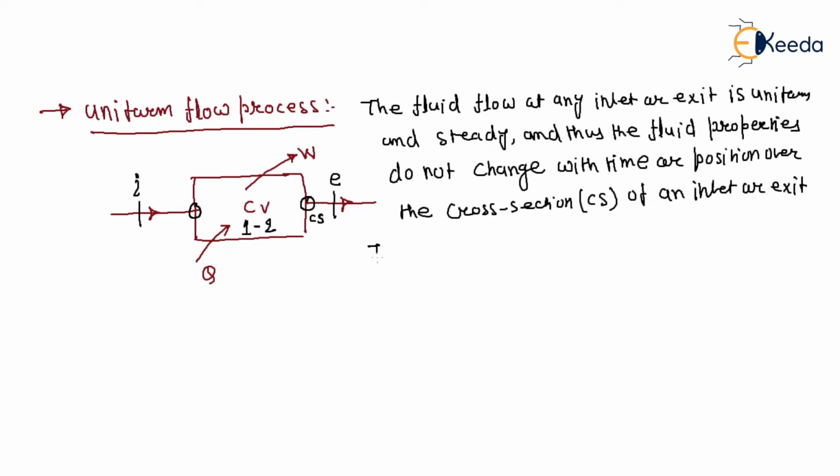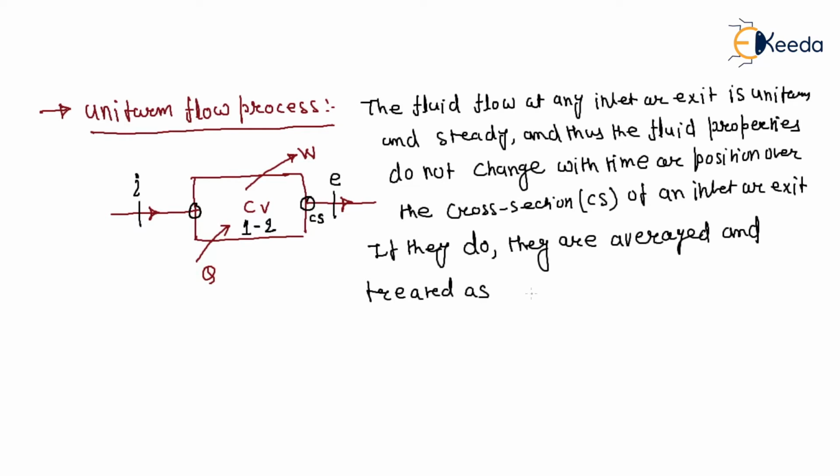If they do, they are averaged and treated as constant for the entire process.